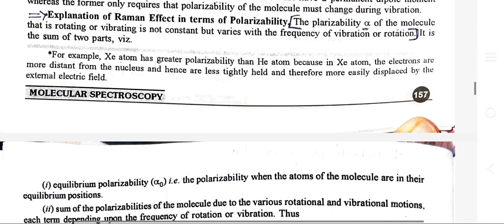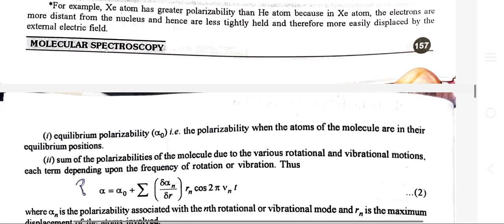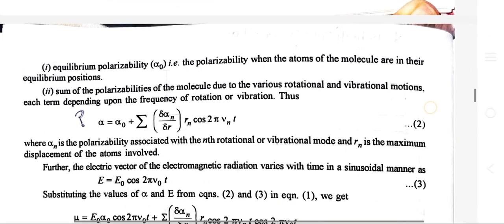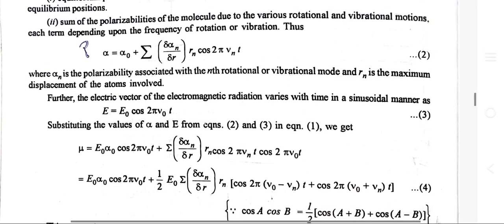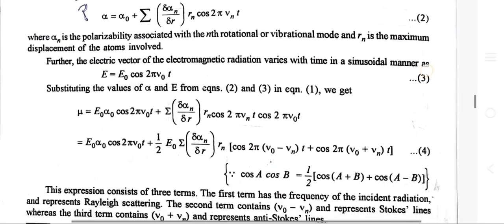It is the sum of two parts: the equilibrium polarizability, that is the polarizability when the atoms of the molecule are in their equilibrium position, and the sum of the polarizabilities of the molecule due to the various rotational and vibrational motions, each term depending upon the frequency of rotation or vibration, where alpha n is the polarizability of the molecule associated with the nth rotational or vibrational mode, and Rn is the maximum displacement of the atom involved.